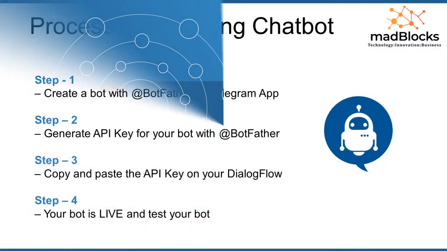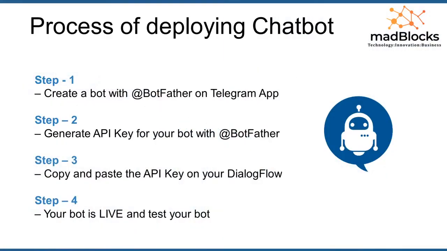So here also there are 4 steps you need to look at for deploying your chatbot. The first step is to create a bot with the BotFather API on the Telegram app. In the second step you have to generate the API key. In the third step you need to configure the API key on Dialogflow. In the fourth step your bot is live. So your bot which has been built here will be live in just 5 minutes.